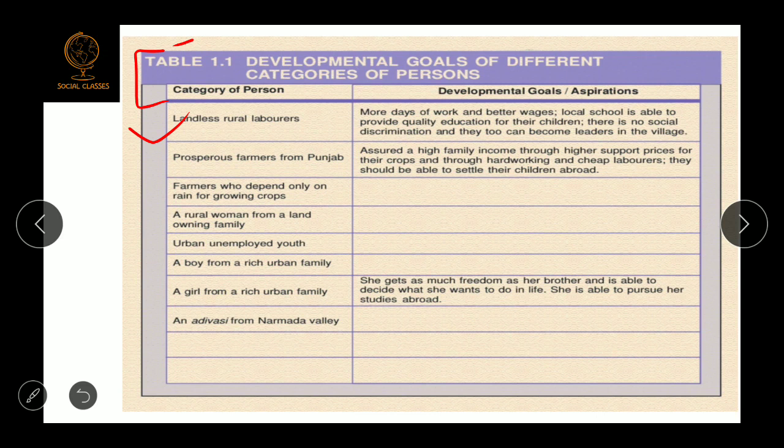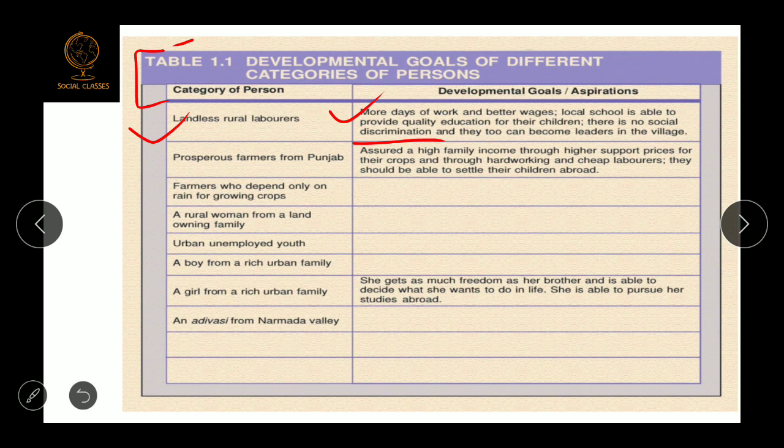As they don't have land, they will want more working days so that they can earn more money. At the same time they will want better education for their children in the village area. And you see, such people are discriminated against in society, so they will want that there should not be any discrimination in society.